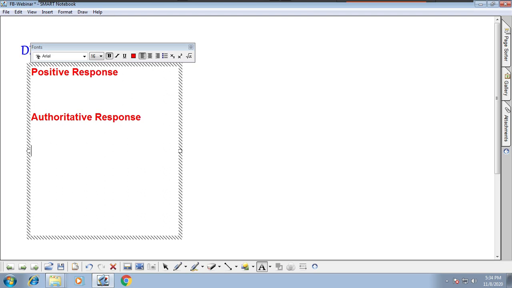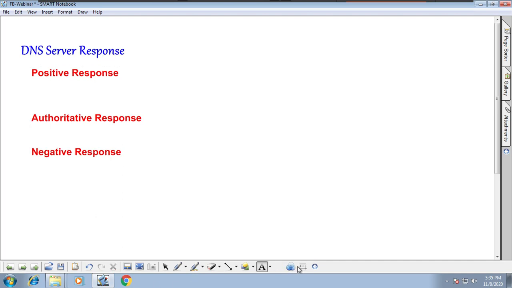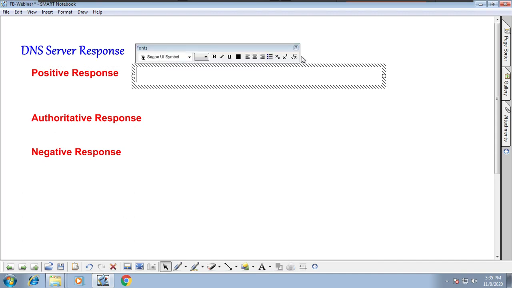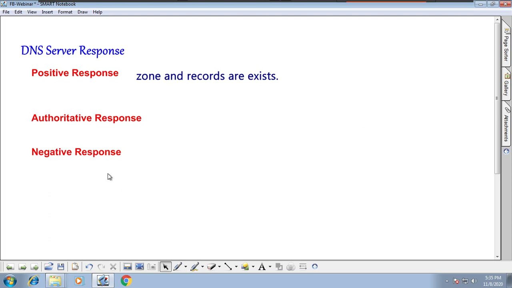Authoritative response and negative response. What is a positive response? When the positive response comes, let me tell you very clearly, when the zone and the record both exist, it will give a positive response.